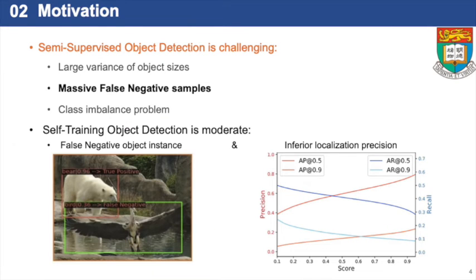Current semi-supervised object detection methods are based on self-training. An object detector based on self-training suffers from false negative instance noise, because many foreground instances are scored lower than the threshold. The false negative instance noise will cause a recognition inconsistency. Besides, the precision at 0.9 is less than 0.2. This shows that the location of the pseudolabel is not accurate enough.